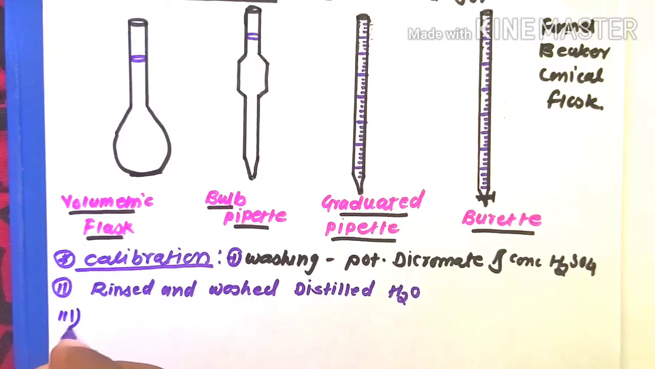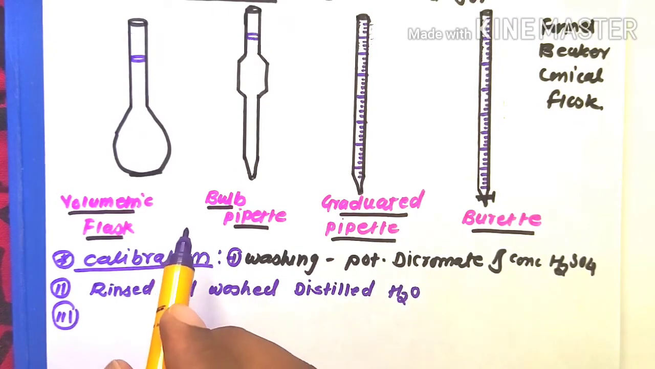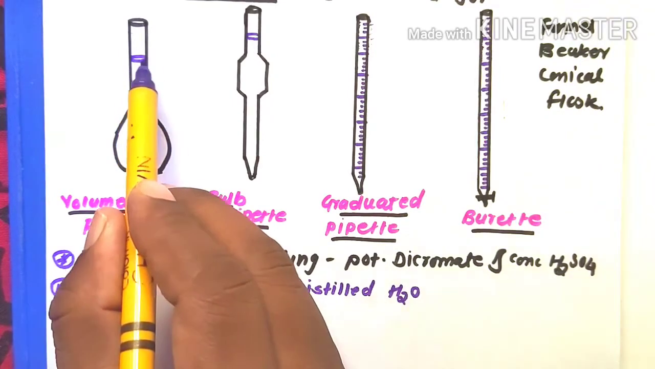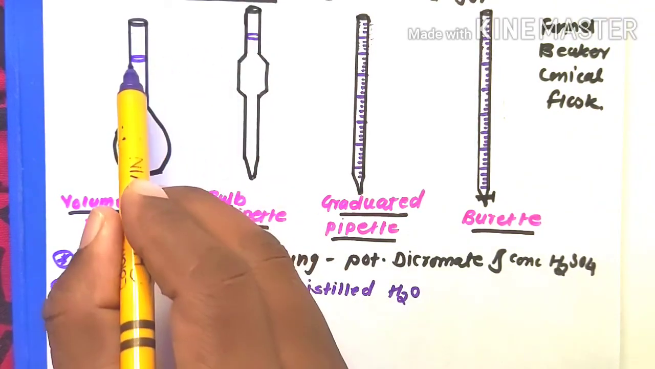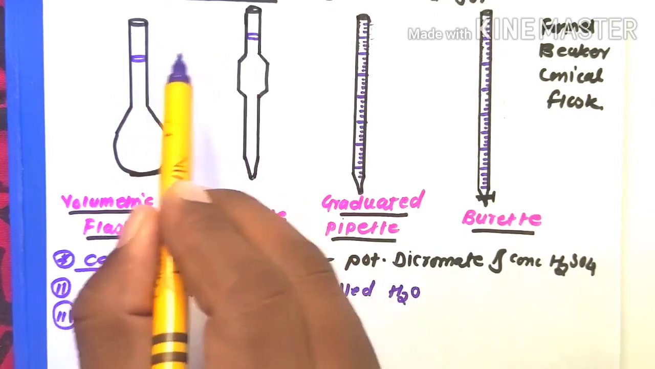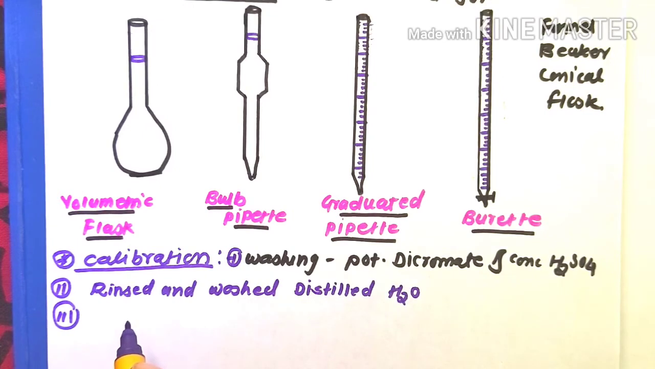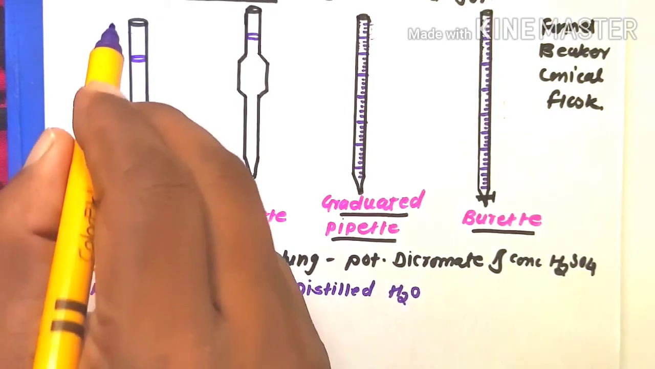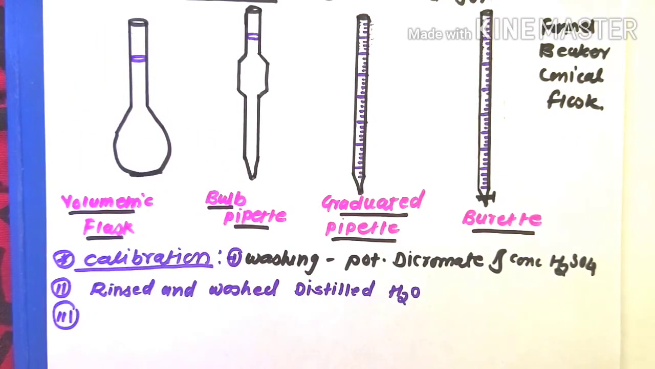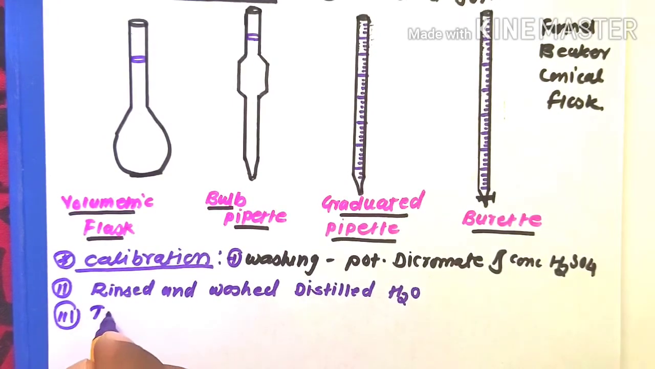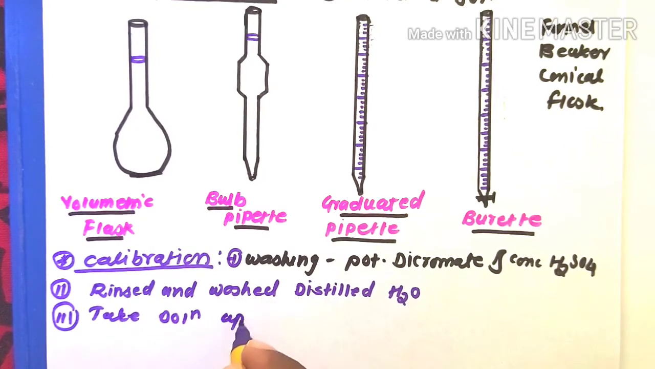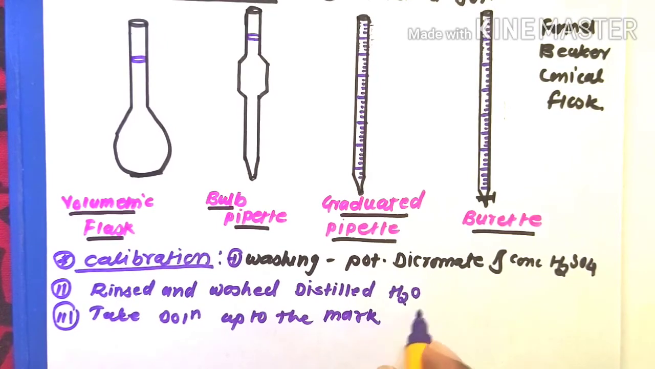Then third one, take the liquid solution up to the mark of the glasswares. Like these are the upper markings of all these glasswares. For calibration purpose, you take the solution up to the mark.